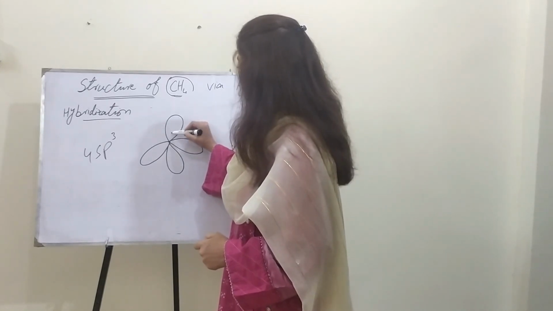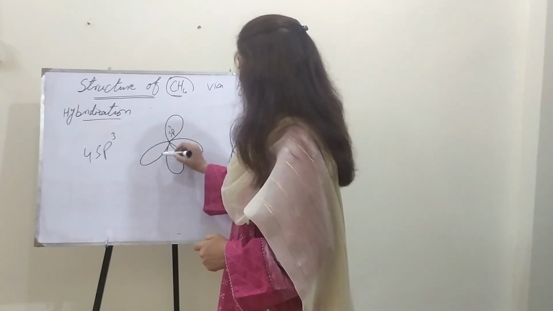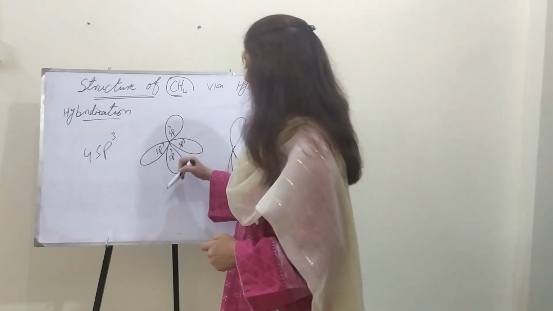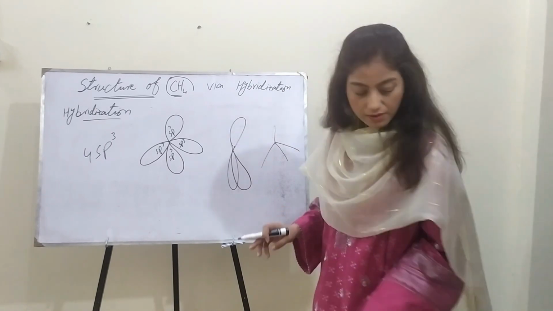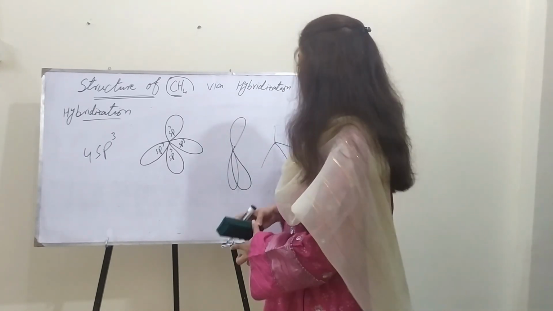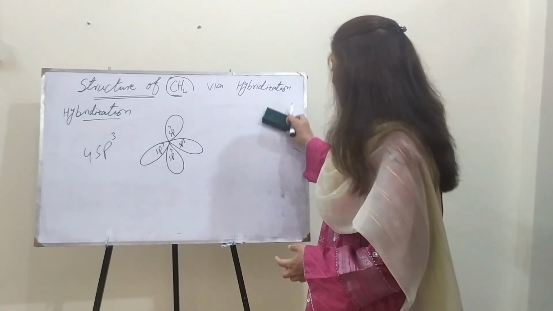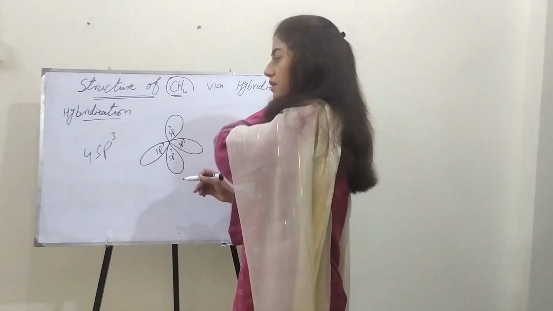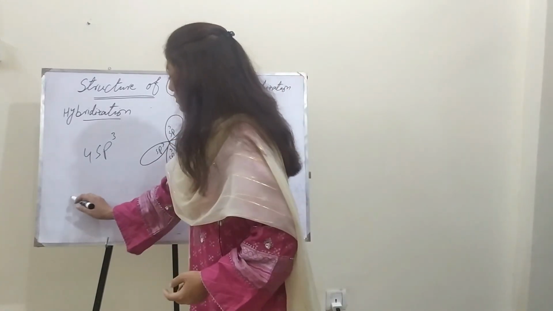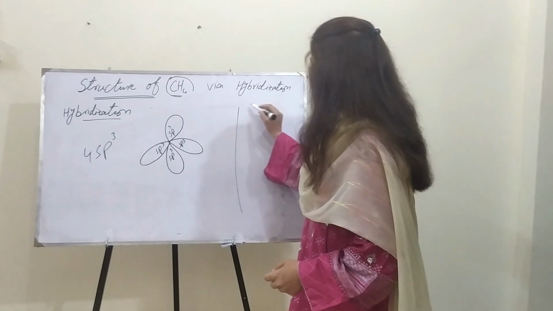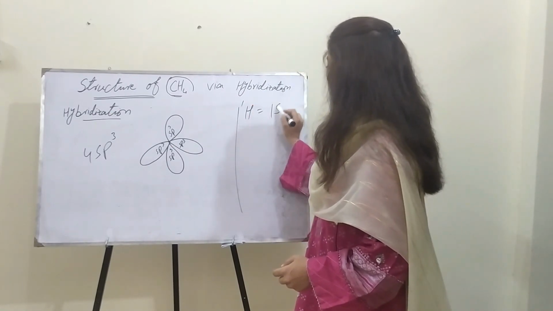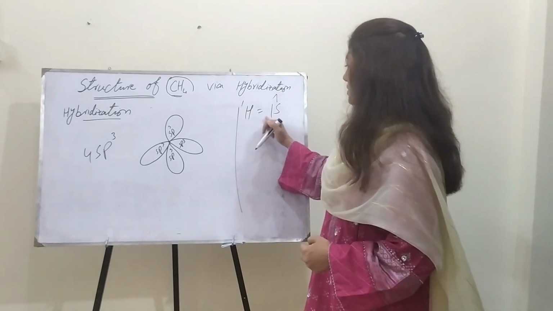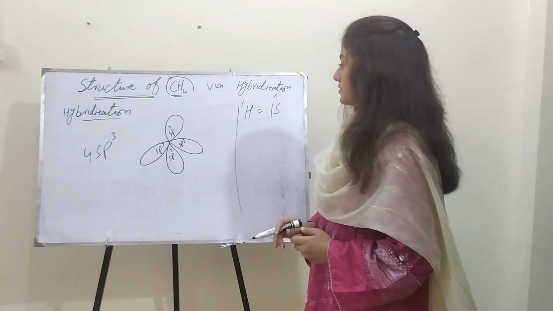So this is sp3. These are the sp3 hybrid orbitals. And now the 4 hydrogen atoms would also combine with these hybrid orbitals. As you know, the electronic configuration of hydrogen is 1s1, because hydrogen has only one as its atomic number, and so its 1s orbital is partially filled.